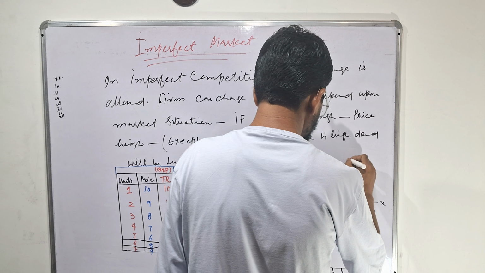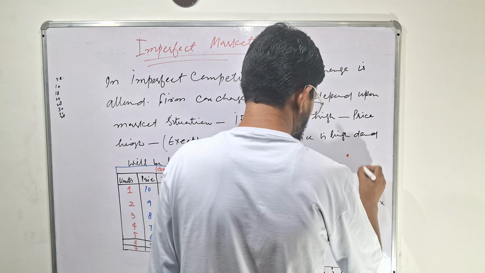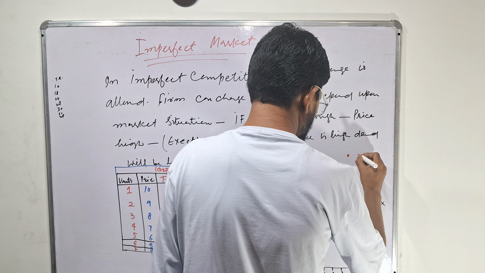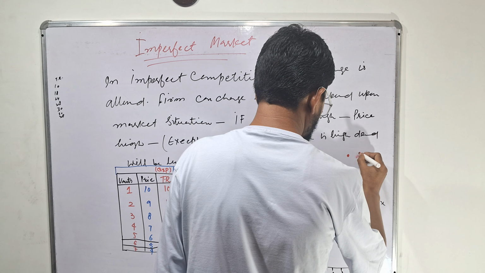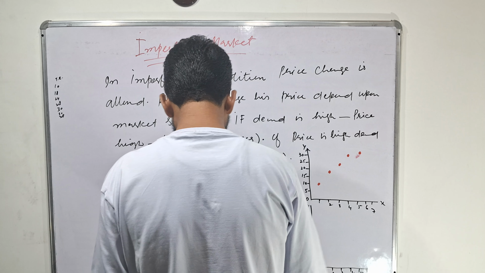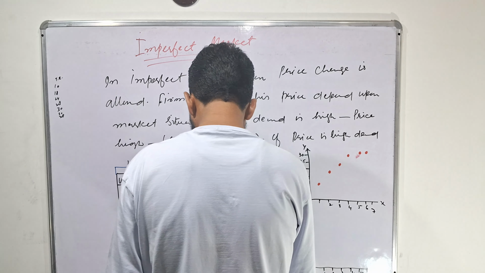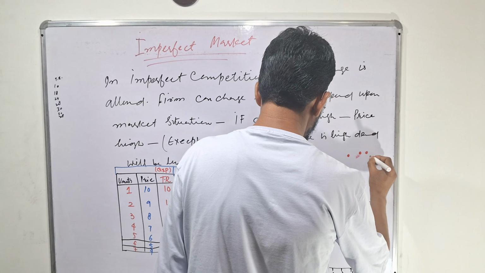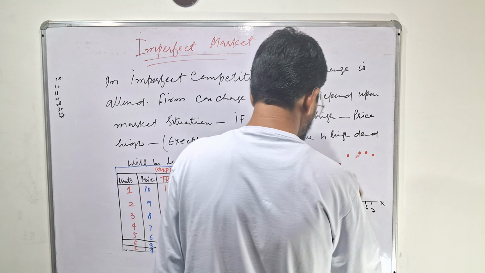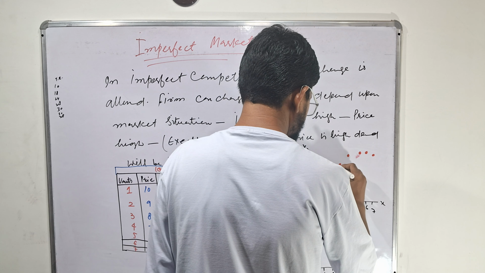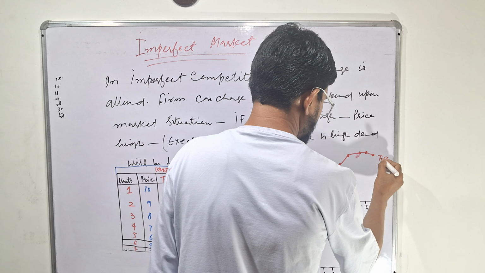Here will be 28. Then 30. Add 2, here will be 30. Little bit above 30. Then again here is 30. Then 28, return back. Here will be 28. Now I will join. This is total revenue curve.